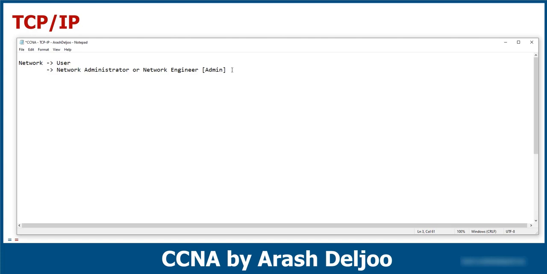But for now, let me talk about another topic about computer networks. We have two types of computer networks. The first type is the small networks. We call them SOHO: small office, home office. When you have a network in your home or in your small office, this is a small office, home office, or SOHO network.